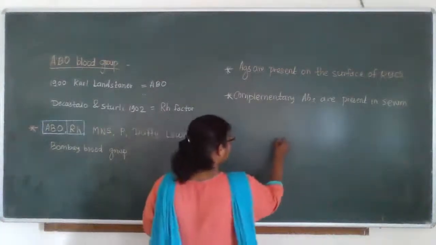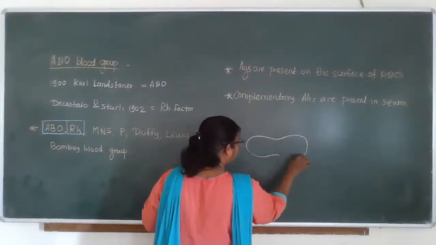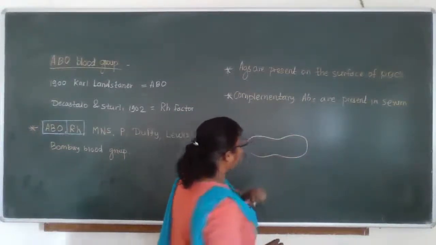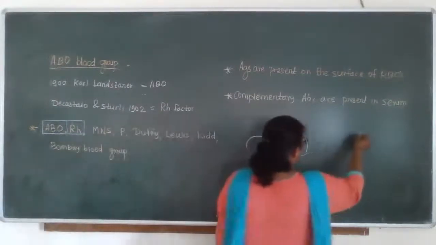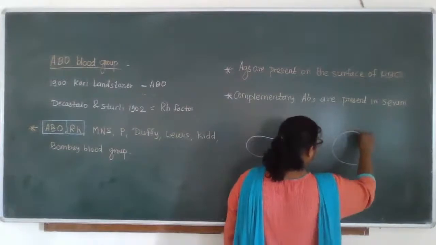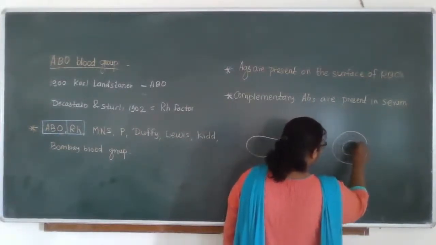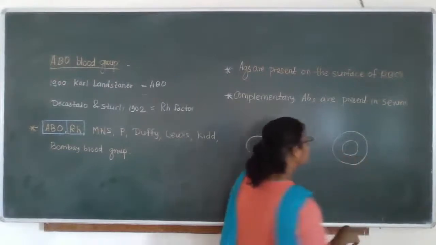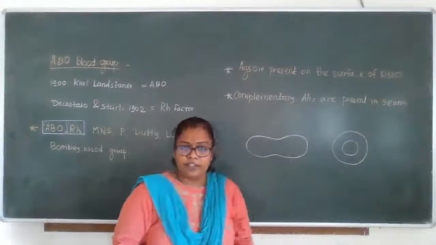Suppose this is our RBC, a biconcave RBC. Everyone knows this is the biconcave RBC, right? The inner side is like a peppermint or Alpenliebe chocolate, right?